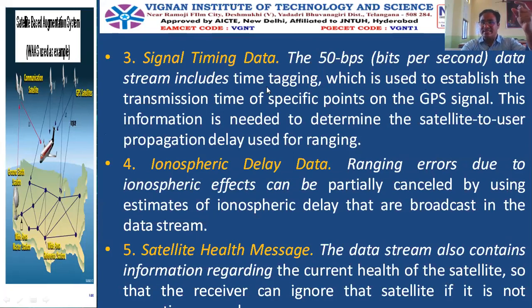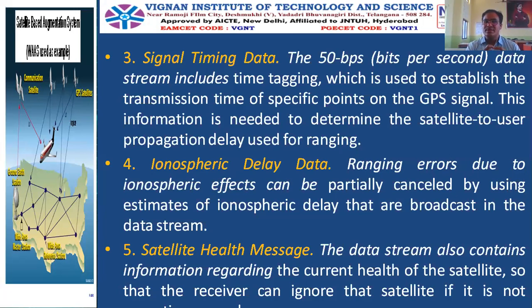That is, at what time the signal started transmission, and it is used to establish the transmission time of specific points on the GPS signal. This information is needed to determine the satellite to user propagation delay. It is used for the ranging purpose. So ranging is nothing but finding out the distance.